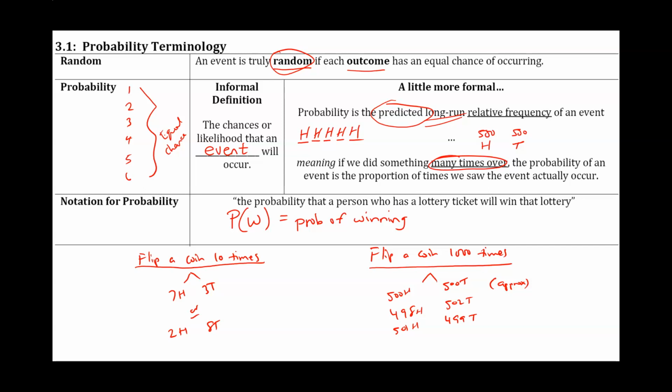Now the terminology is P of W, so P stands for probability and W stands for whatever event. So P of W would mean the probability of winning. So probability is if you do something over and over again, many times over, then the probability of an event is the proportion of times we actually saw the event occurring.